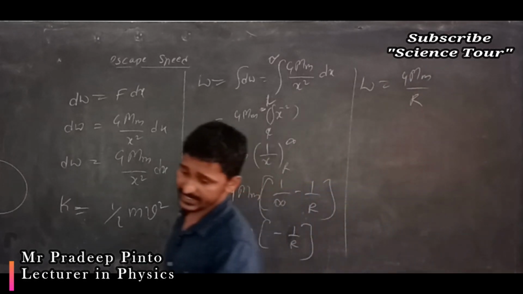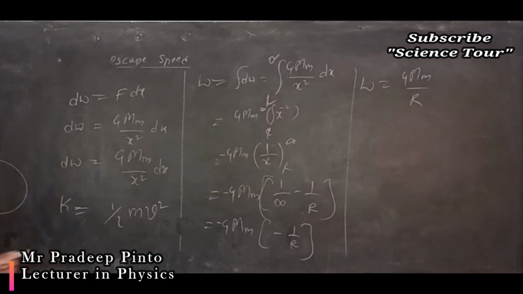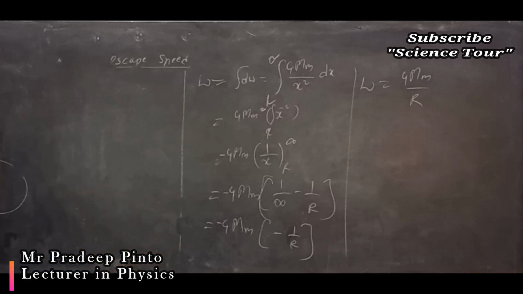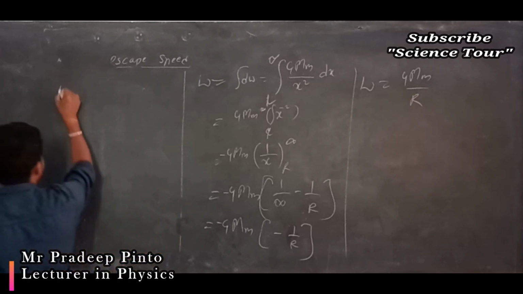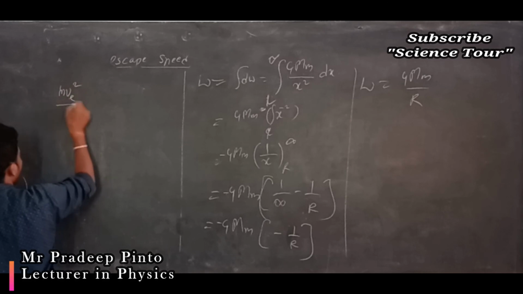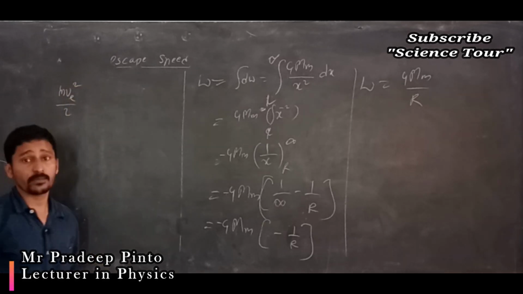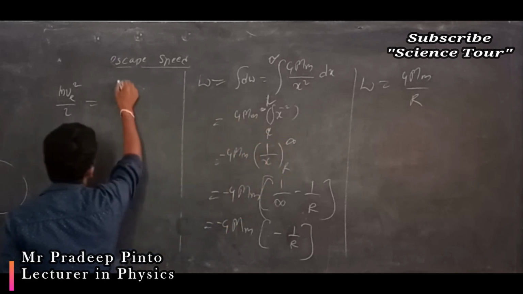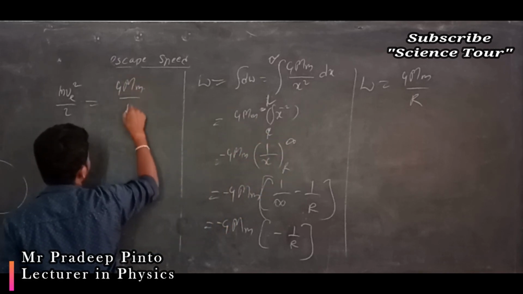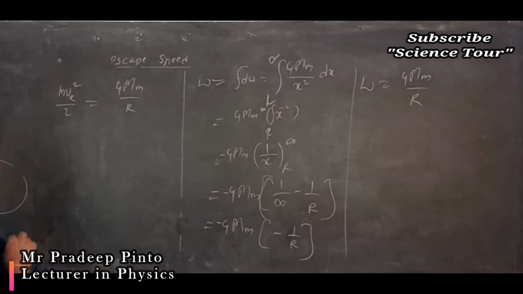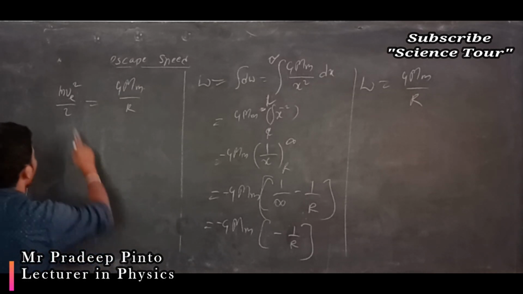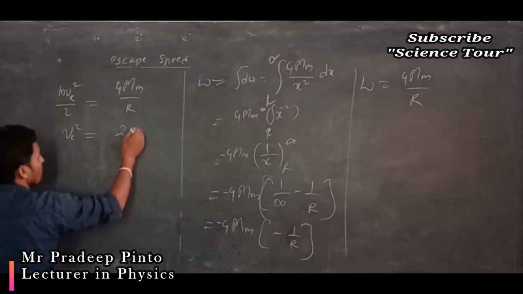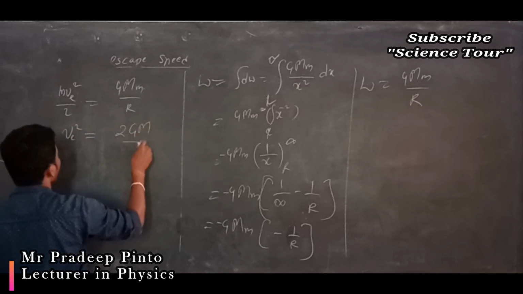Same as the earlier derivation, no? Now that work done is equal to the kinetic energy which it will attain. So m v square by 2, with v as the escape speed, is equal to G into m divided by R. So m cancels, and v square is equal to 2 into G into m by R.